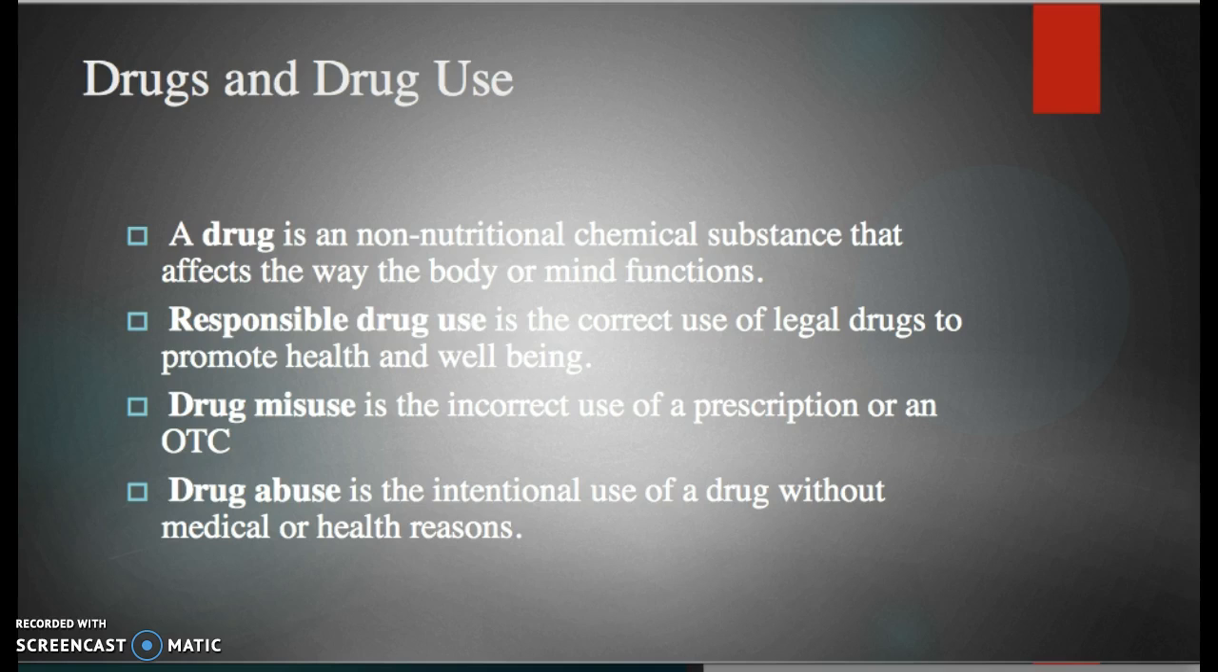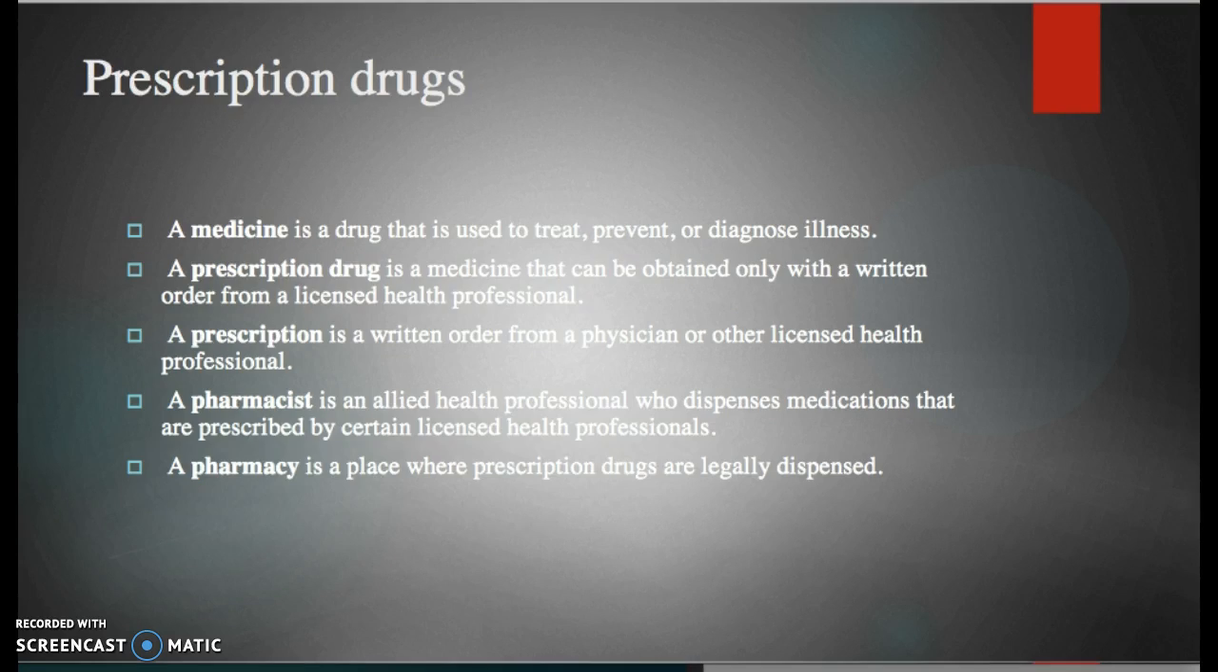An example of an over-the-counter drug is Advil, Tylenol, and ibuprofen. Those are drugs that you can buy at a drugstore or a grocery store, and you don't need a doctor's note or a prescription from a pharmacist in order to buy those drugs. Drug abuse is the intentional use of a drug without medical or health reasons.